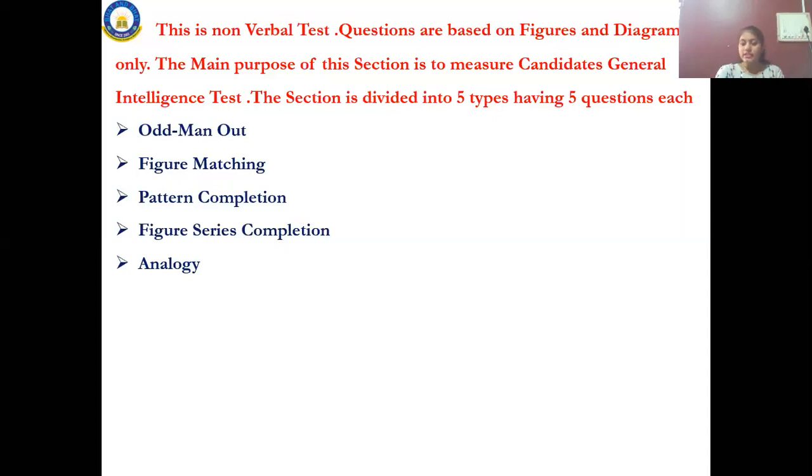Oh, analogy. The next one is geometrical figure completion. What is this geometrical figure completion? You have learned geometrical figures. What are they? Can you answer? What are the geometrical figures?